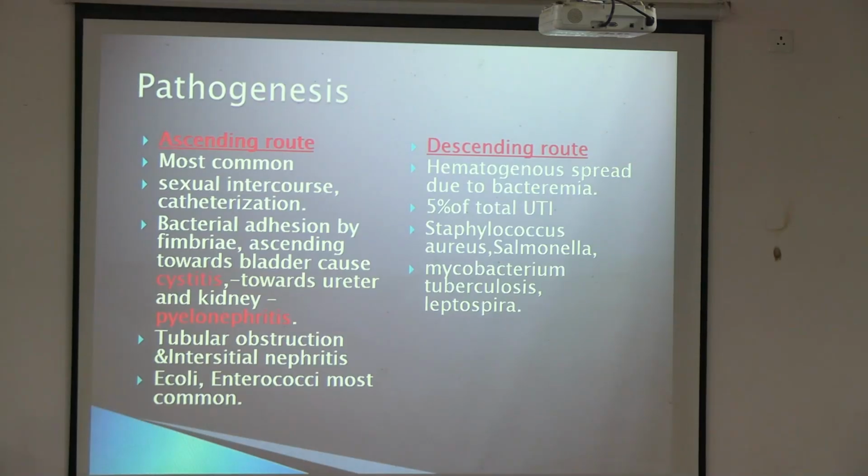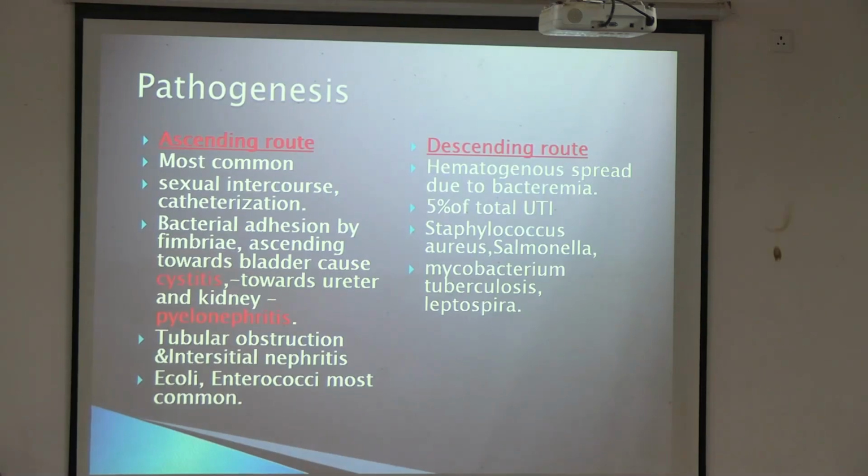Suppose a patient comes to you with UTI, you will first take a sample for culture, and then you will see he is having a bacterial infection and get the patient treated. But it may also happen that the patient is having symptoms, but you are not able to isolate any bacteria.